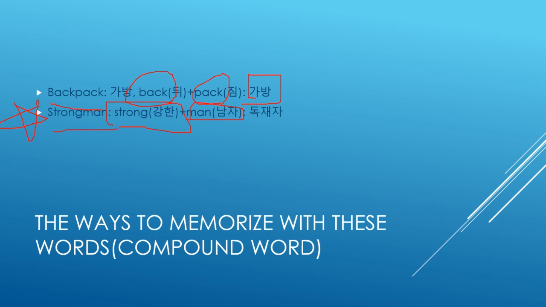But let's think about why this word becomes 독재자. It's because whenever you think of examples like Stalin or Mussolini or Adolf Hitler, he really has a lot of power. Of course, leaders might also have lots of power, but if their power is too strong, they can abuse this power against the citizens. So that's why many people criticize the word strong man, and usually say it as 독재자. Okay, let's go to the next page.